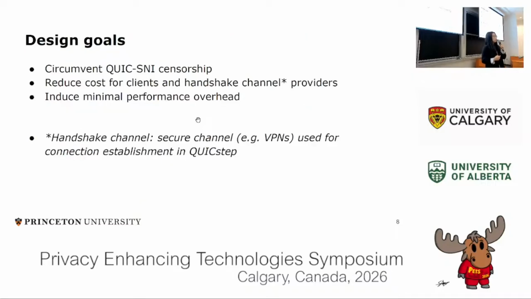So we wanted to design a protocol that would first circumvent QUIC SNI censorship, and we had additional goals. We wanted to reduce costs for clients and providers of handshake channels. By handshake channels, we mean secure channels like VPNs that can be used to establish the initial QUIC connection in QUICstep, the role of which we'll discuss in subsequent slides. Also, we wanted our protocol to induce minimal performance overhead for clients.